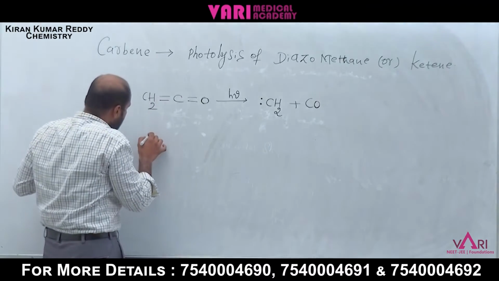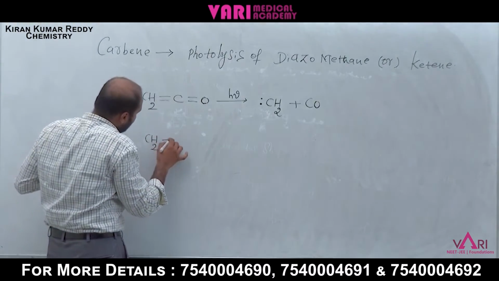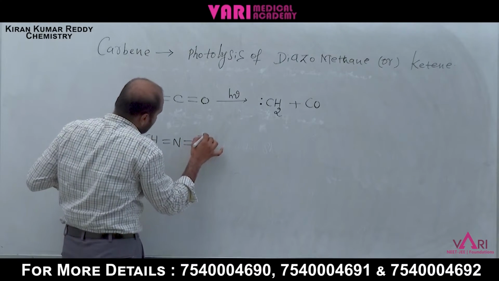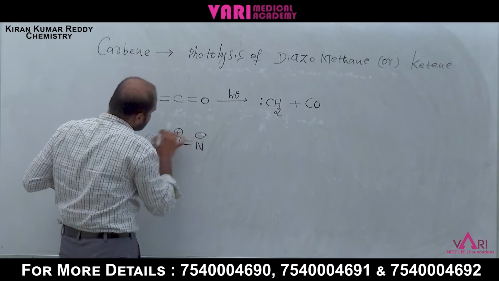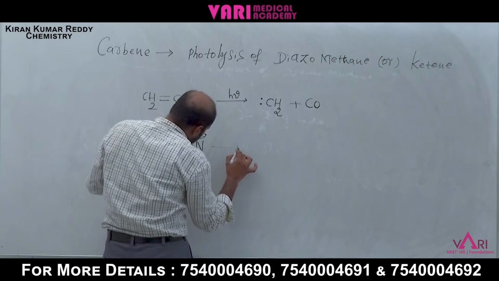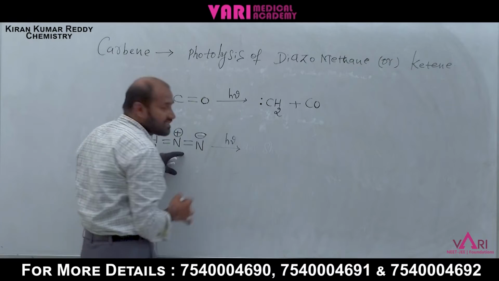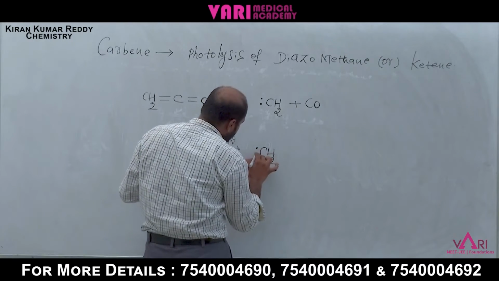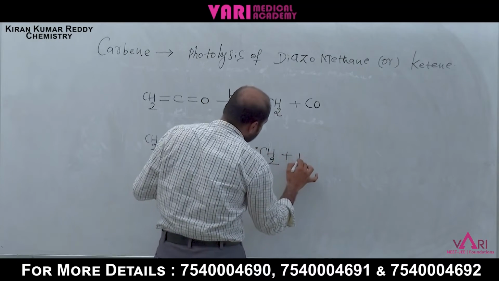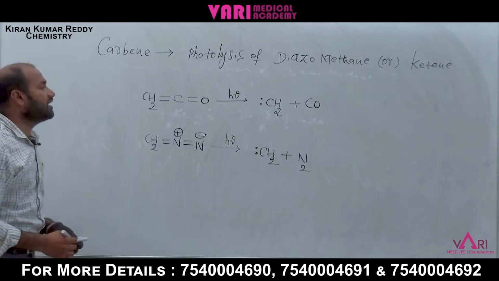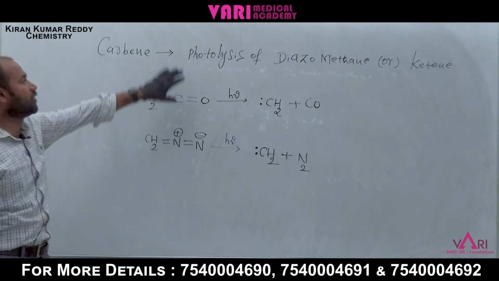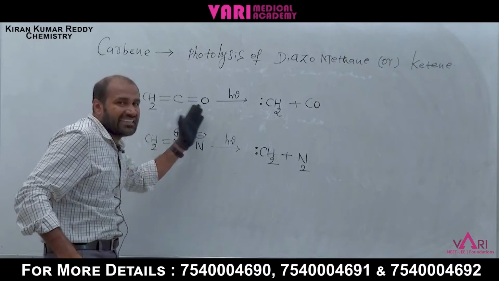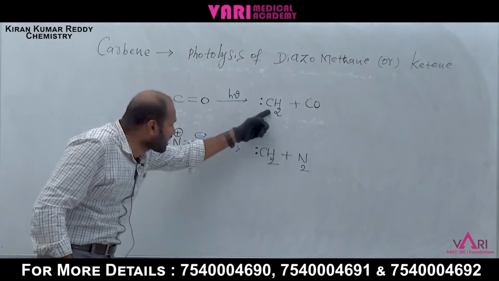Another one, write down CH2 double bond N, here is minus charge, here is plus charge. Now in the presence of light, photolysis, the carbene intermediate is formed plus N2. The carbene intermediate is formed due to photolysis of diazomethane. This is the diazomethane, this is the ketene. The resulting product is carbene.